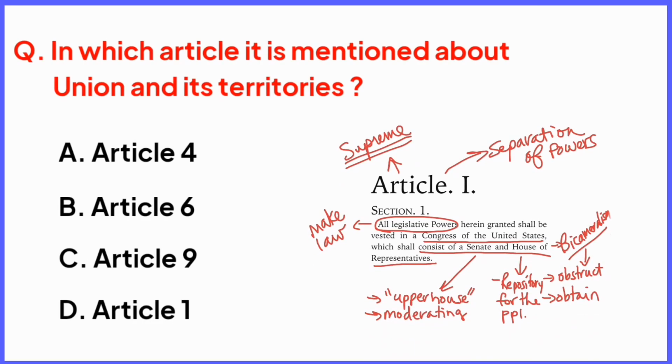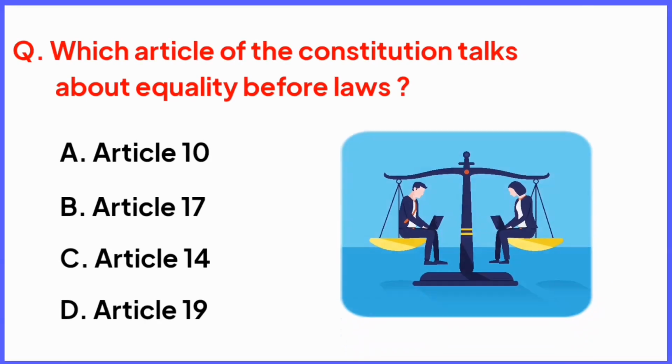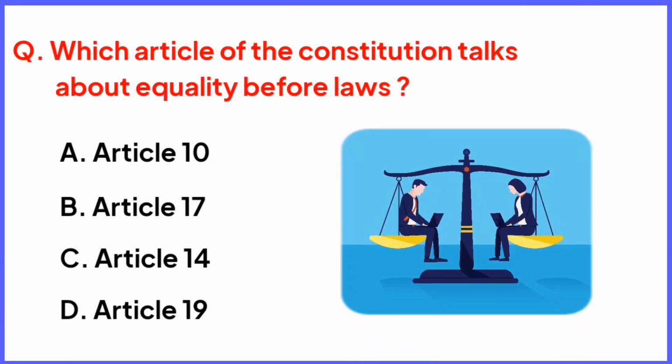In which article it is mentioned about Union and its territories? Right answer is option D, Article 1. Which article of the Constitution talks about equality before laws? Right answer is option C, Article 14.